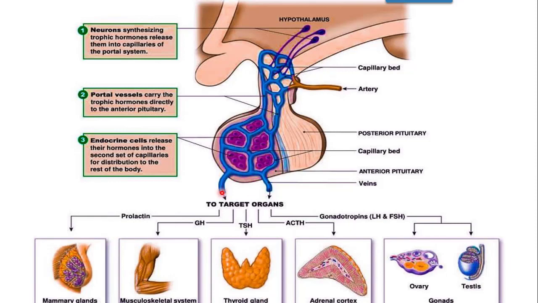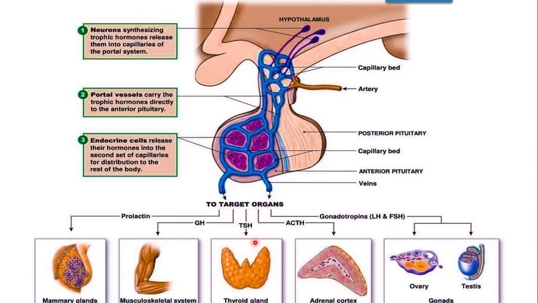This TSH is released into the circulation and reaches the respective target organs, such as skeletal muscles, mammary glands, thyroid glands, adrenal cortex, ovaries and testes, which are various endocrine glands secreting hormones. Our prime aim is the thyroid gland.